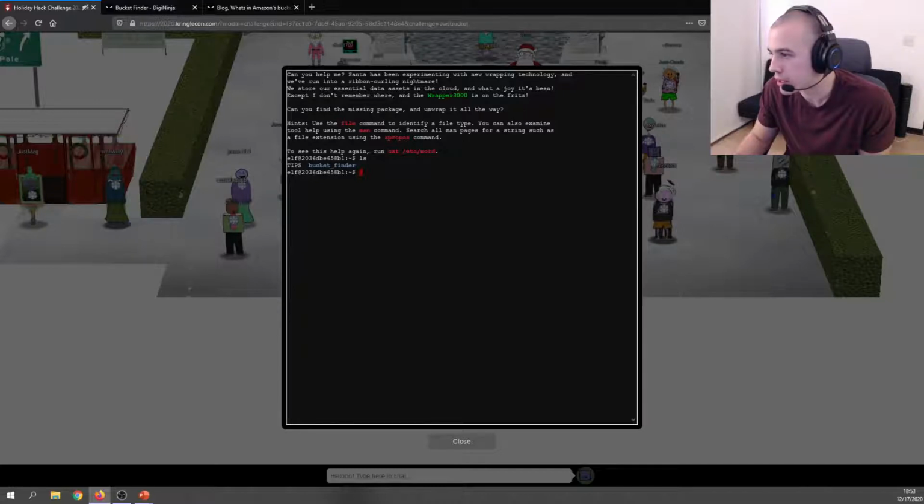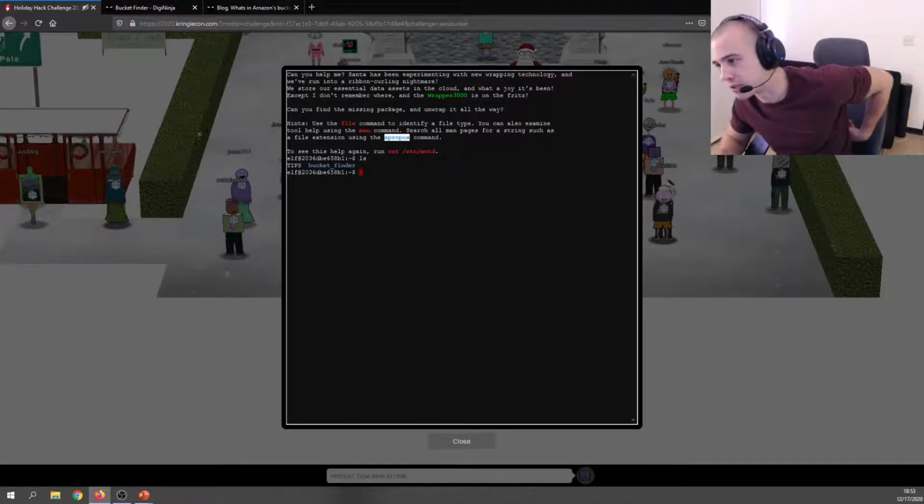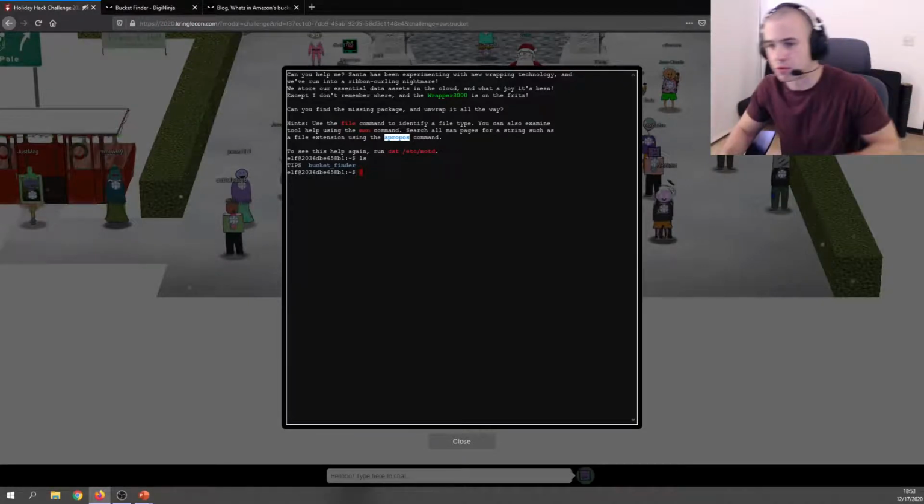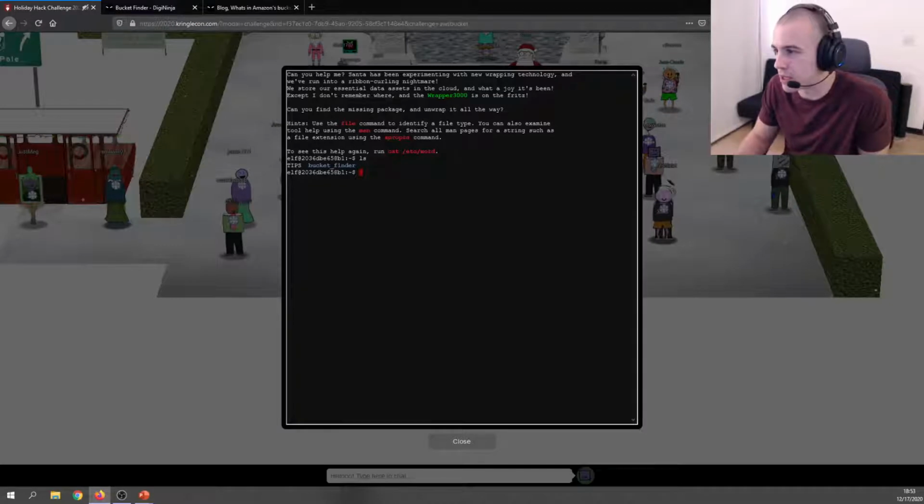Okay, and then this, I'm probably not saying this right, but apropos. This is a cool command to search man pages for certain text. So it's kind of like grepping through all the man pages that exist on the system. This will come in handy when we start to unwrap this package. So we have a tips file. We should definitely cat that out just to see what's inside of it.